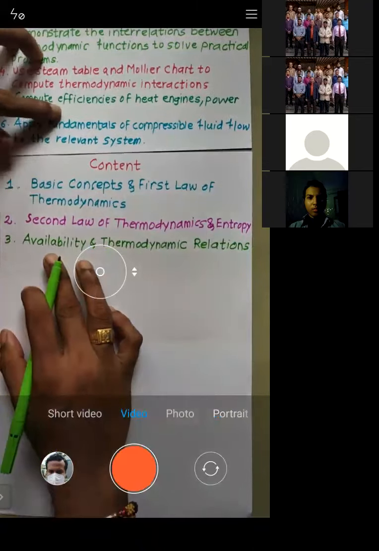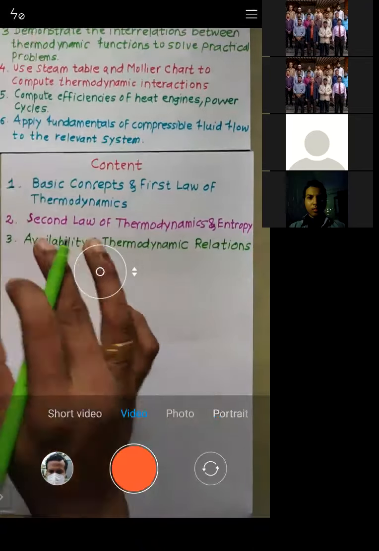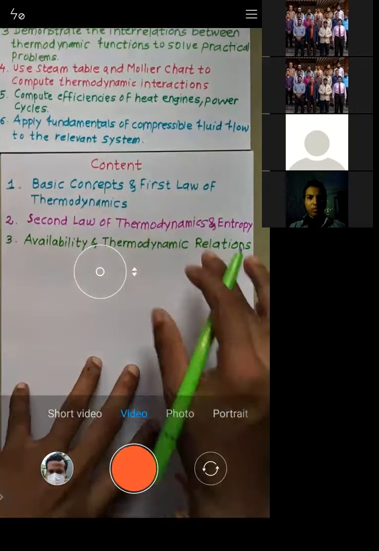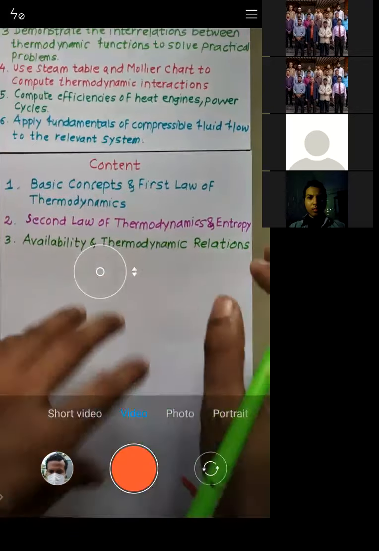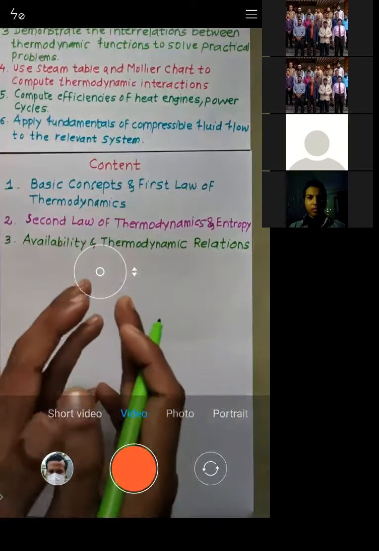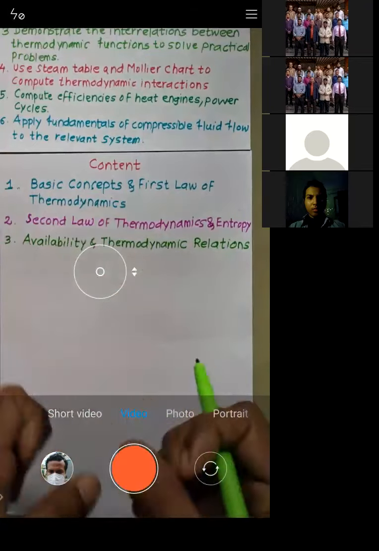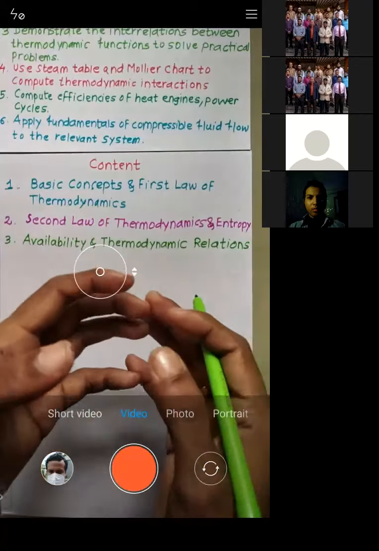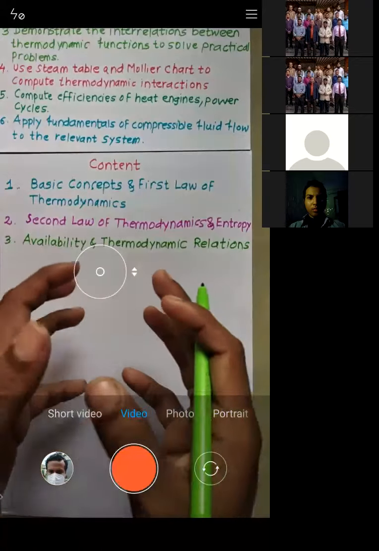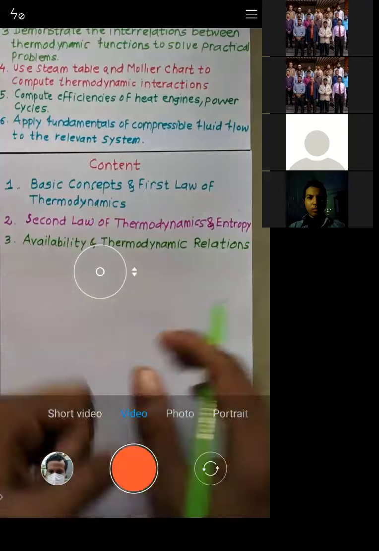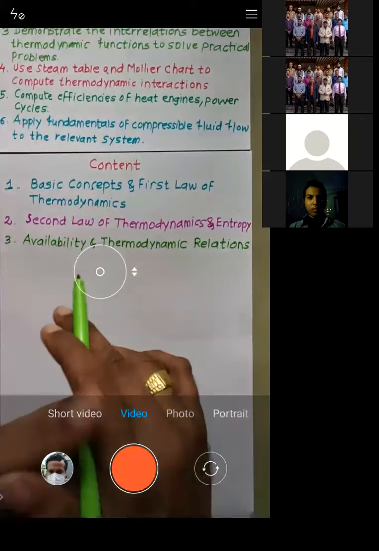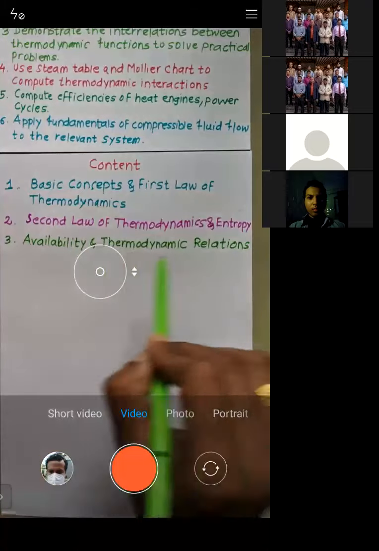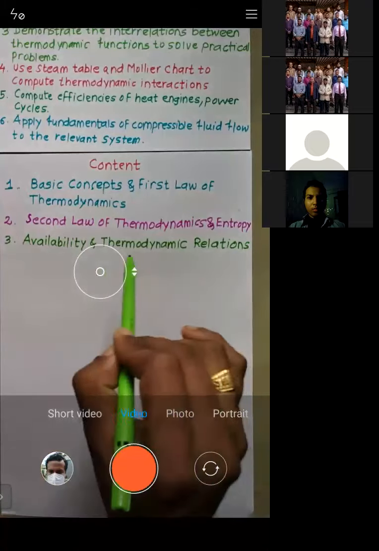What is the meaning of availability? Availability is basically how much work is available, and out of that available work, how much we are using. That is the basic concept. Availability is how much is available, and how much we are using out of that. These are two different things. So that is the reason why we are learning availability. And next, we will be learning thermodynamic relations.